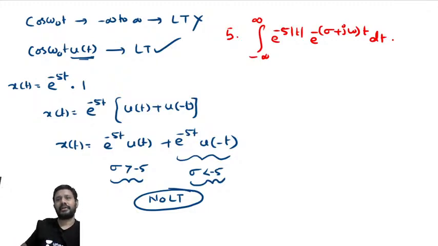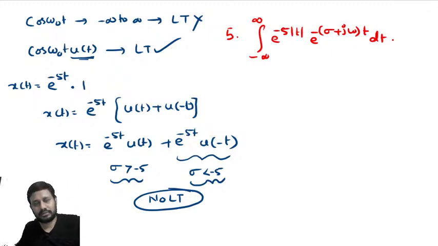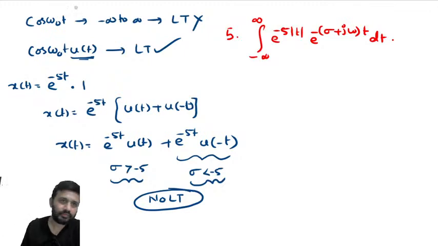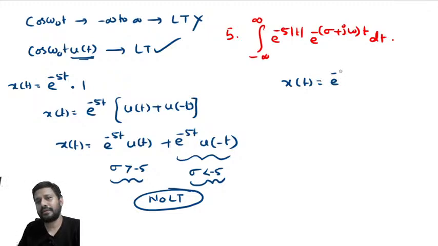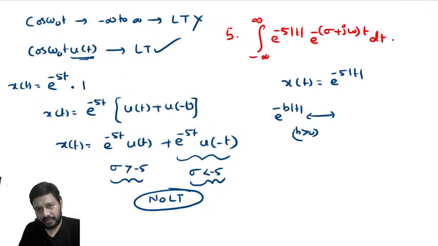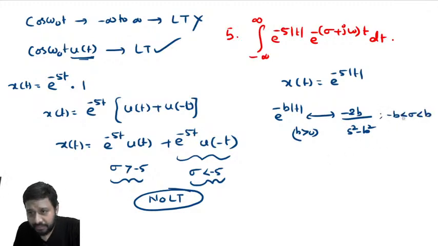Come on, you tell me what is the value of sigma? Here, what is the signal? Signal is e power minus 5 mod t. We have seen e power minus b mod t, where b is greater than 0, forms a Laplace transform pair with minus 2b by s square minus b square, and the ROC is minus b less than sigma less than b.